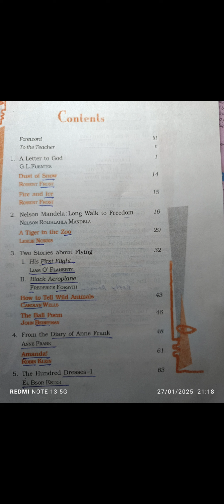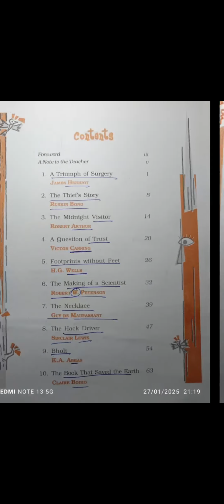Now, The Hundred Dresses, written by Eleanor Estes. How to remember Eleanor Estes? Now, look at the word dresses. You may get a dress as a gift for Easter, which is a celebration, a festival. So The Hundred Dresses has been written by Eleanor Estes.